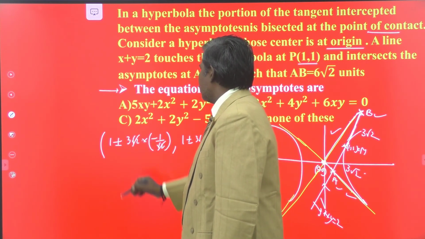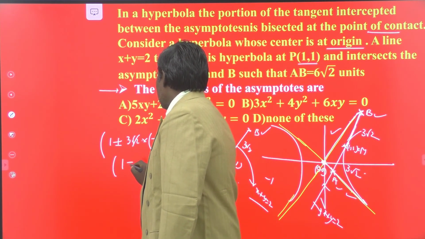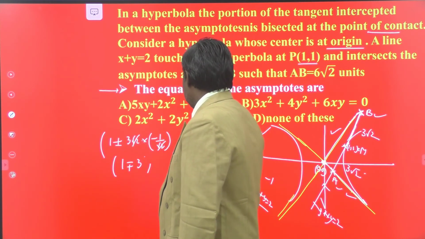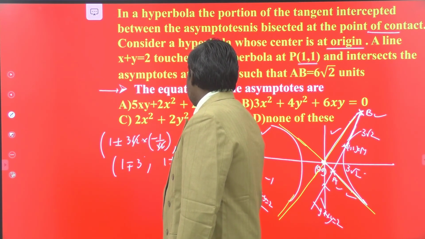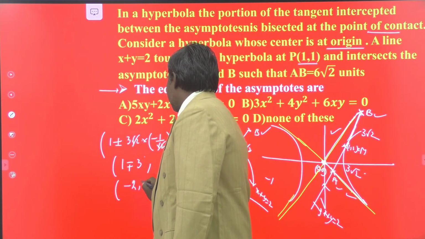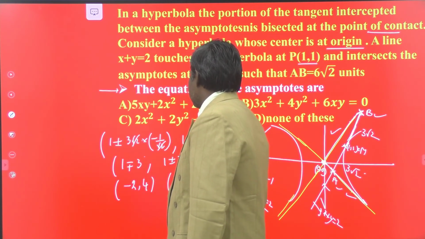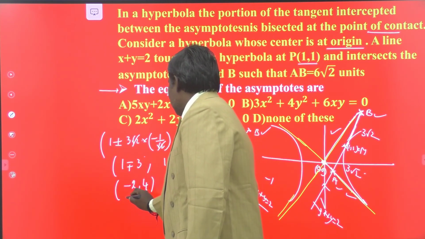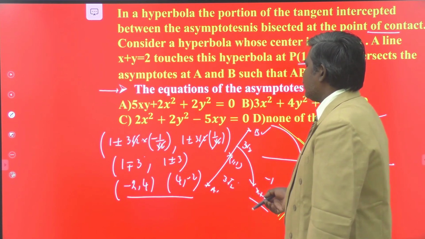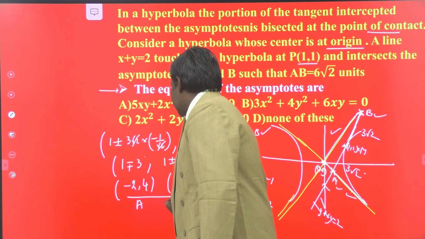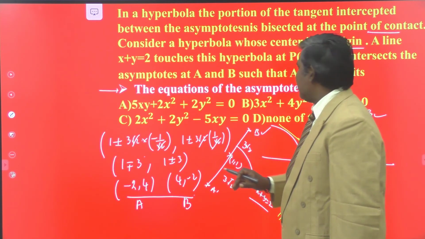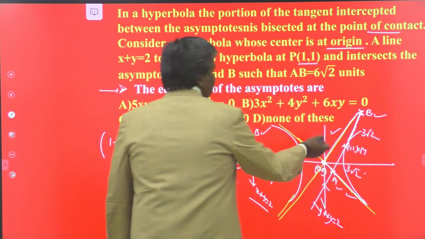The root 2 factors cancel. Here you have 1 minus r plus 3, comma, 1 plus r minus 3. So the first point of intersection is (minus 2, 4), and the second point of intersection is (4, minus 2). You may take this one as A and this one as B. So (minus 2, 4) and (4, minus 2) are the points of intersection of the tangent with the asymptotes.